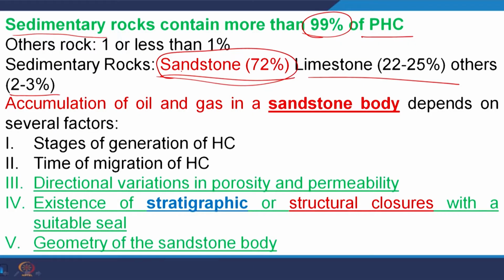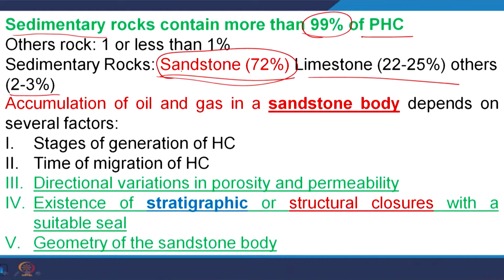Limestone may be a source rock or a reservoir rock, depending upon its organic content. The others, 2 to 3%, include fractured basalt somewhere, fractured granite somewhere, and fractured shale; nowadays we are exploring shale gas. Shale is a source as well as a reservoir rock. So, whatever information we have says that sandstone contains 72% of petroleum hydrocarbon.